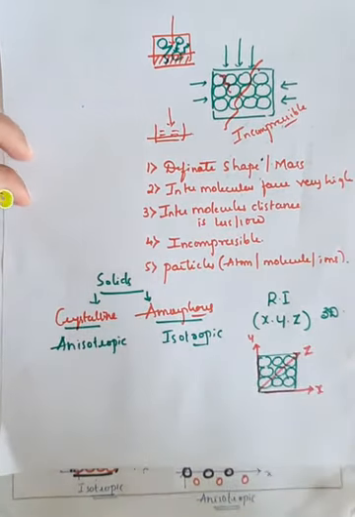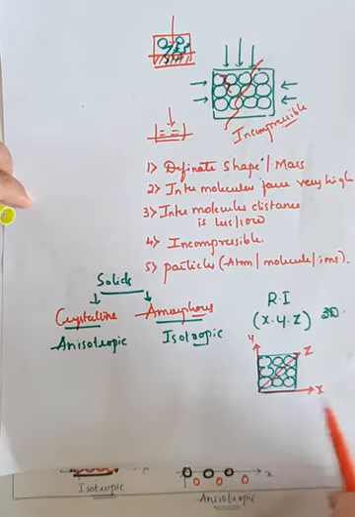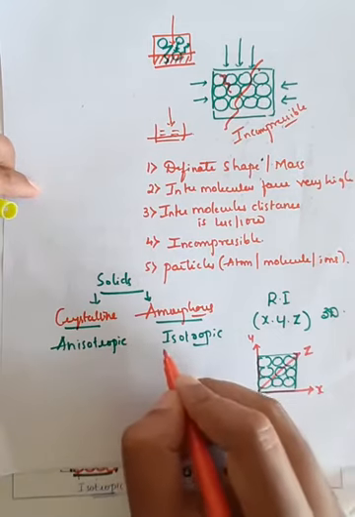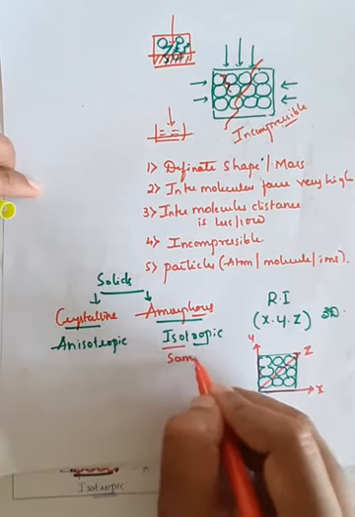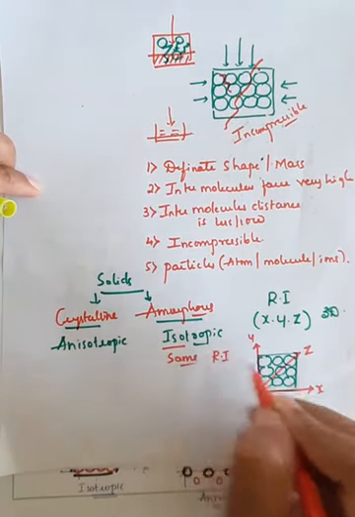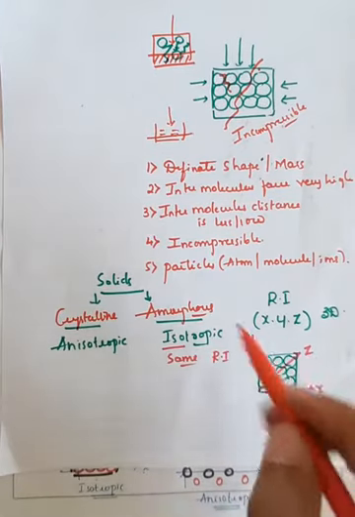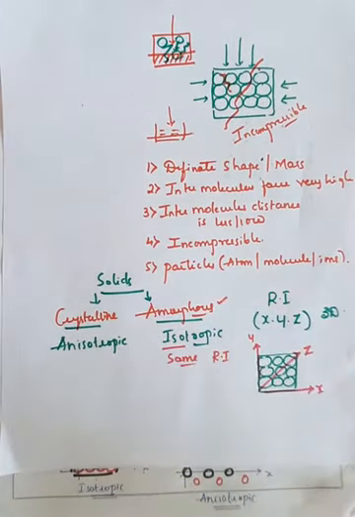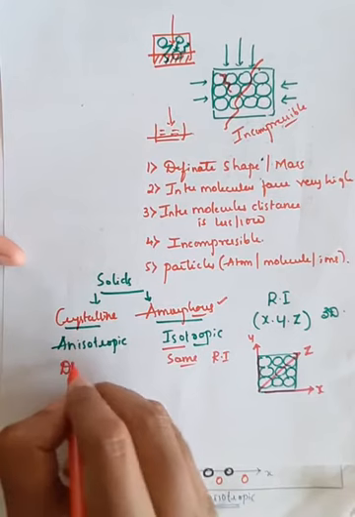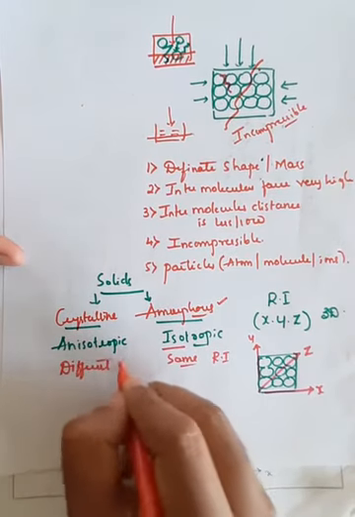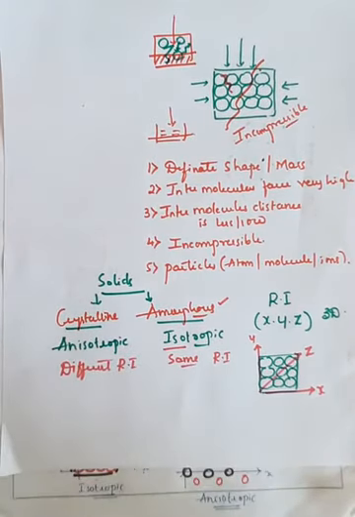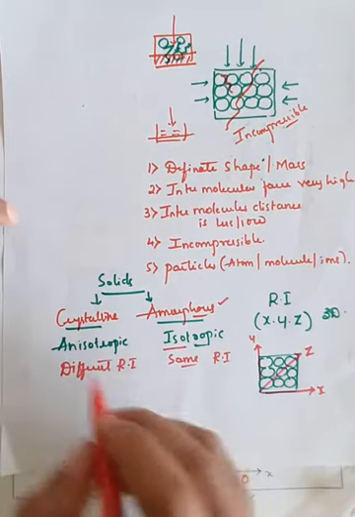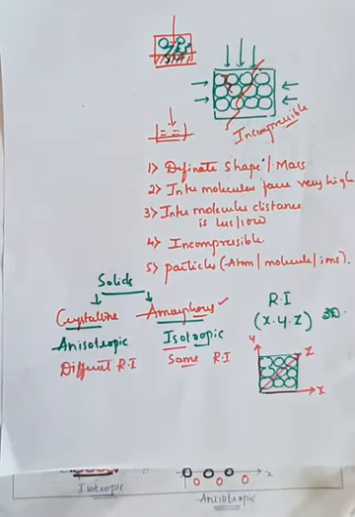So whenever you observe the refractive index of the material in all the 3 directions, if it is the same, it is called iso, meaning same, right? So if it is having the same refractive index in all the directions, then it is called an amorphous solid. And if there is a different refractive index in the arrangement of atoms, then it is called anisotropic nature, right? So this is the most important difference between the crystalline as well as amorphous solids, right?